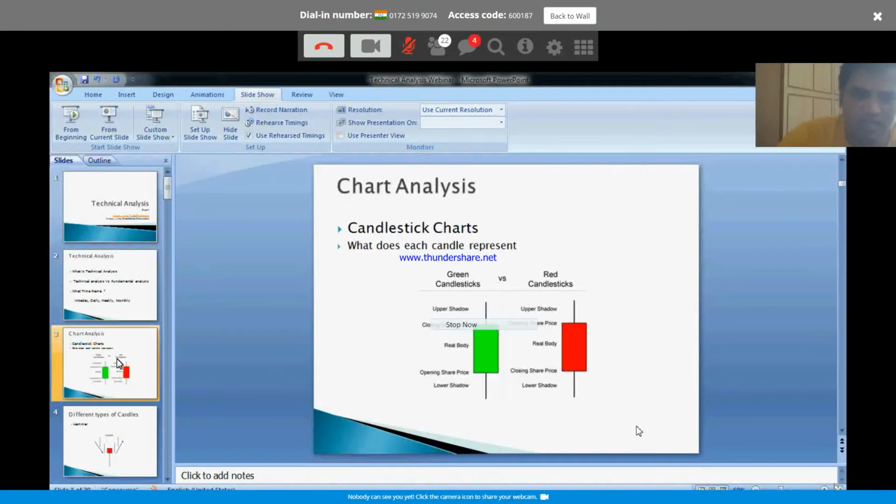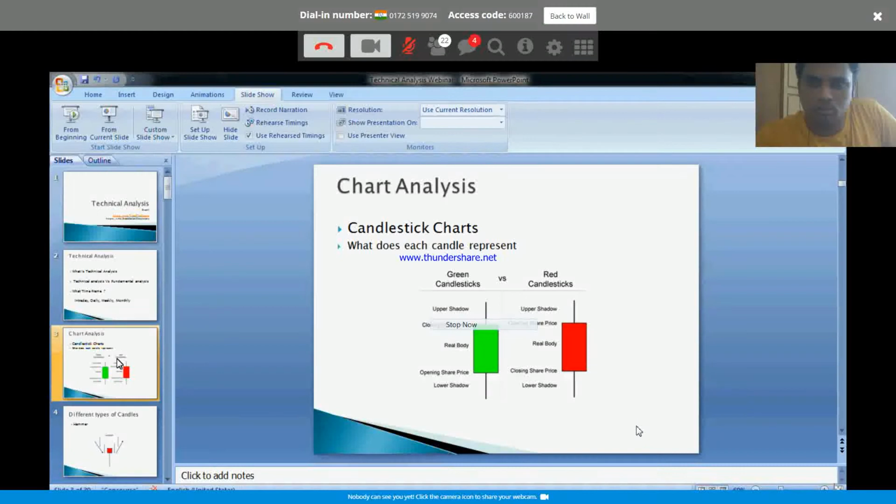Now, once the time frame is decided, how do you see the market data on the chart? There are different types of charts available, right? Bar chart, line chart is also there. The very basic ones are the line chart and the bar chart. A lot of people still use the bar chart, but the most widely used is the candlestick chart, right?